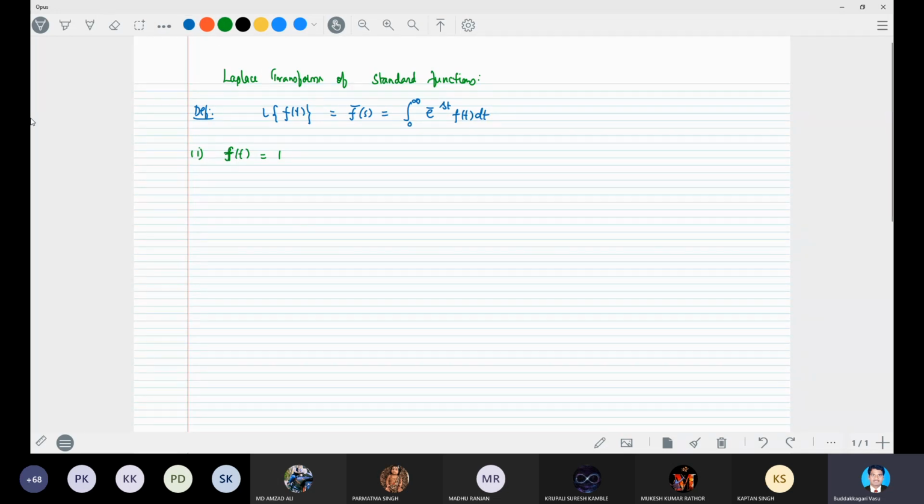How can it be determined? The Laplace transform of 1 is equal to the integral from 0 to infinity of e power minus st into 1 dt, right?